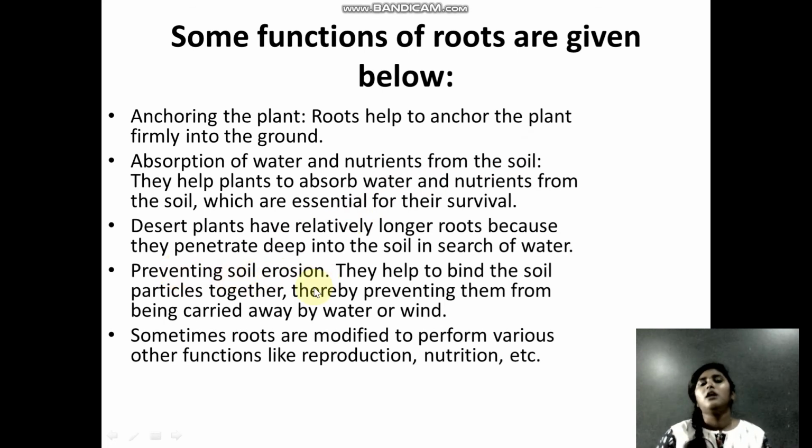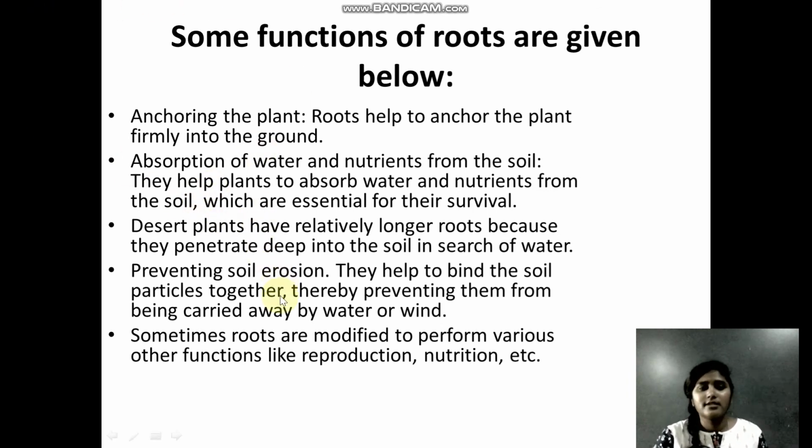And the next function is preventing soil erosion. We have so many natural calamities, so much wind, and floods and all. The roots will hold the soil together. So when the soil is held together, and wind or rain comes, the soil will not get washed off. So that is another function of roots.